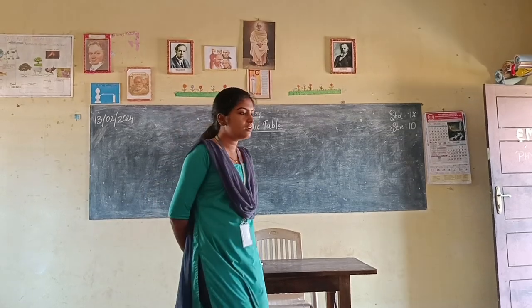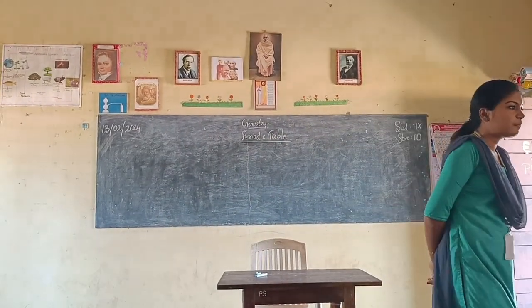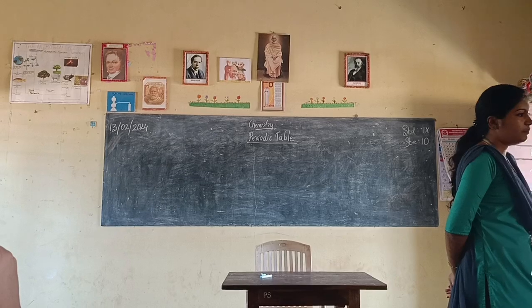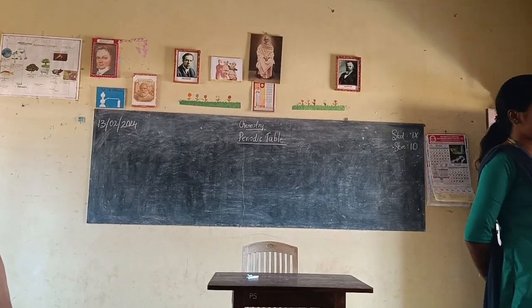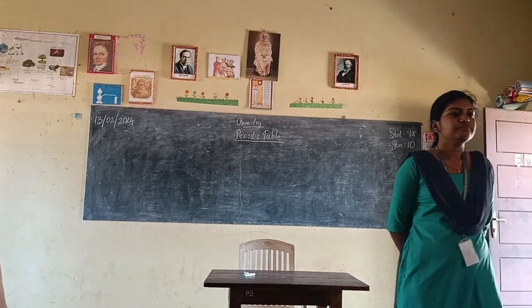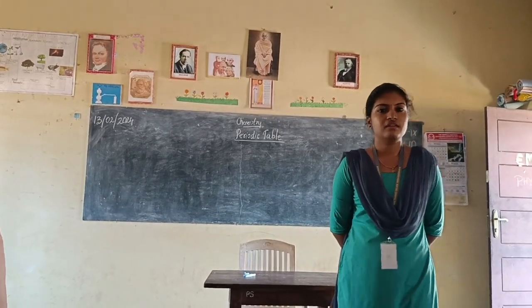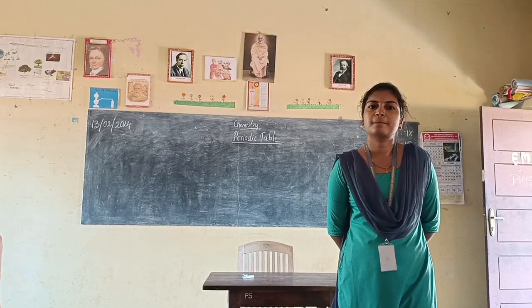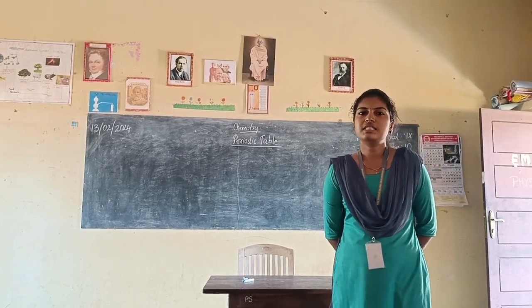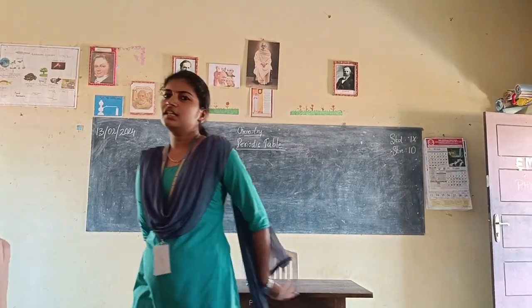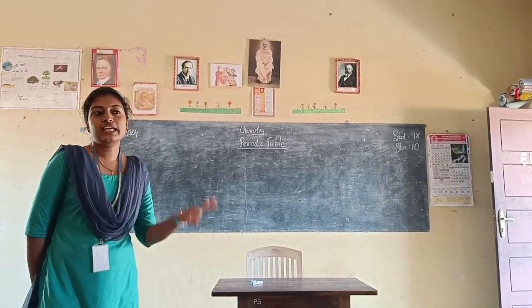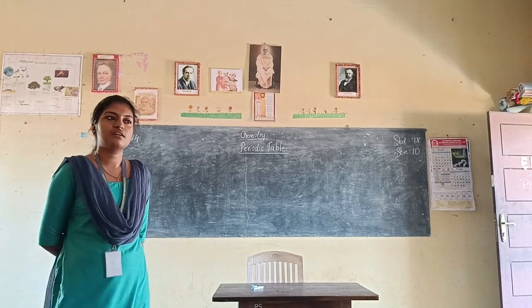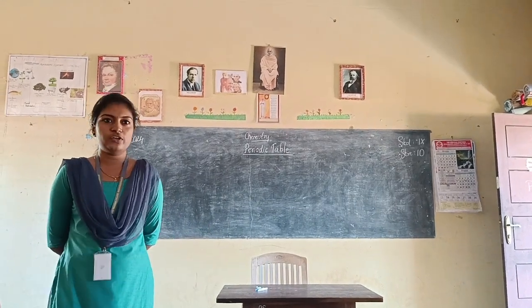We have discussed some of the limitations. There is some anomalous property in the arrangement of isotopes. Then three disadvantages or limitations we have discussed in Mendeleev's periodic table.